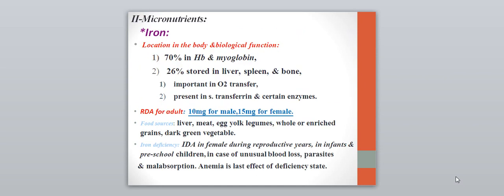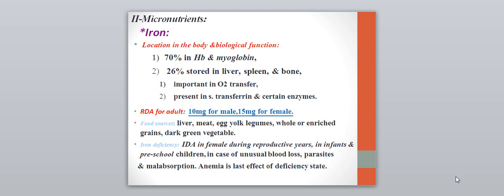We will talk now about the micronutrients. First of all, iron. 70% of iron is in hemoglobin and myoglobin. 26% is stored in the liver, spleen, and bone. Why is iron important? It is important for the transfer of oxygen to the whole body, it is present as transferrin, and it is present in certain enzymes. The adult requirement or daily allowance is 10 mg for males and 15 mg for females. And the food sources, as you know, are liver, meat, egg yolk, legumes, whole or enriched grains, and dark green vegetables.